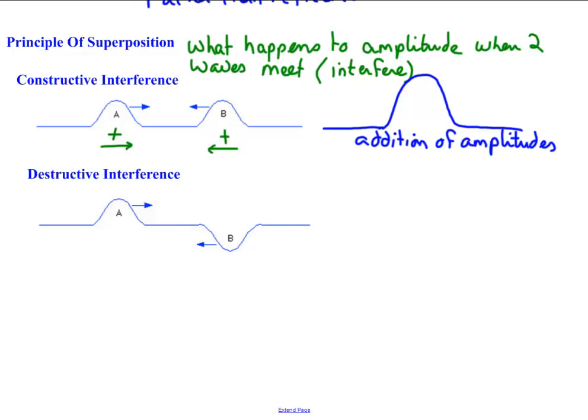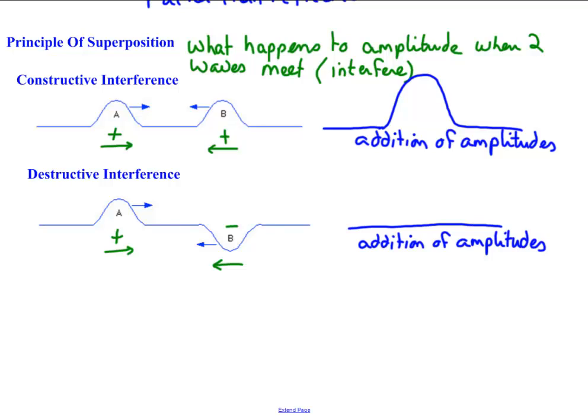For destructive interference, this time we have a pulse headed to the right that has a positive amplitude. We have a pulse headed to the left that has a negative amplitude. So when they meet, when they interfere, again, we're going to have addition of amplitudes, but one is a positive value, one is a negative value. In this case, where the positive amplitude is the same absolute value as the negative amplitude, we get something that looks like this. If their amplitudes are not the numerical same, then you will have either a slight positive or a slight negative amplitude at the point of destructive interference because they don't equal each other out.